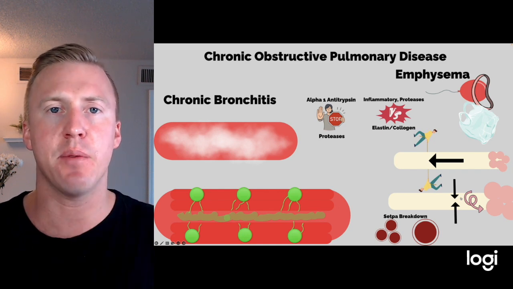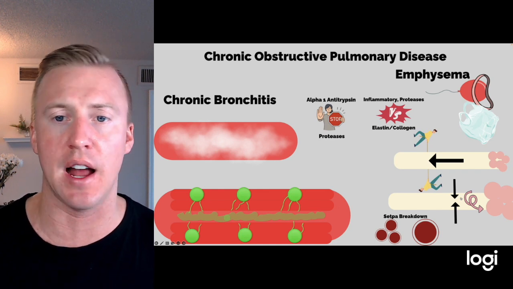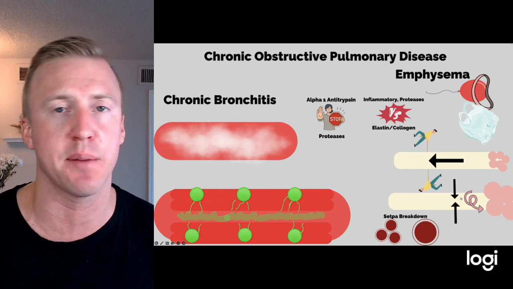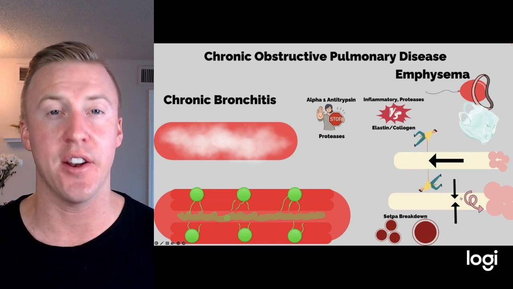So what happens here, again, we have this exposure of smoke, and we get this inflammatory reaction. Well, we get a lot of inflammatory mediators, but we also get things like protease. Protease is an enzyme that's going to break down both our collagen and our elastin.